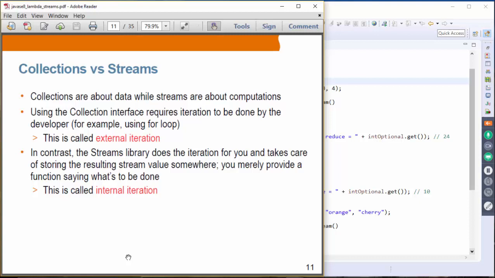They handle all the storing of resulting temporary data somewhere, and basically all you have to be responsible for is calling these operations. So this is called internal iteration because the iteration is being performed by the streams framework or streams library internally.